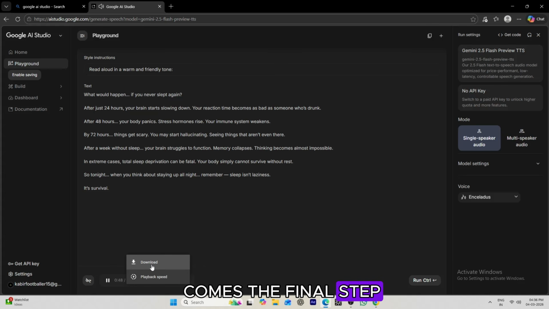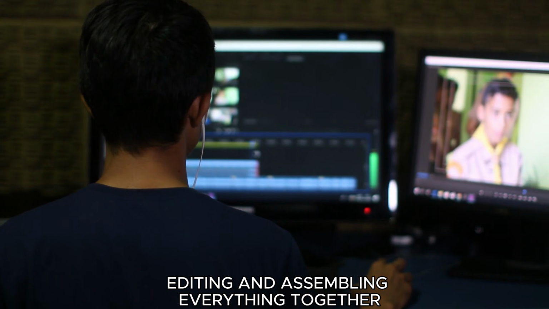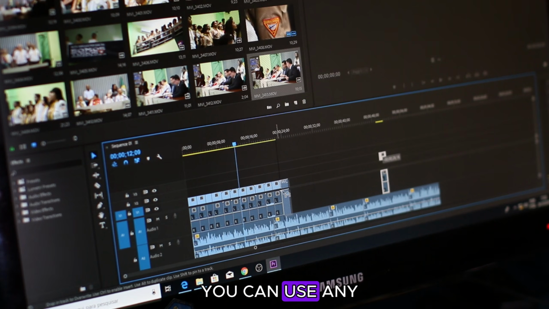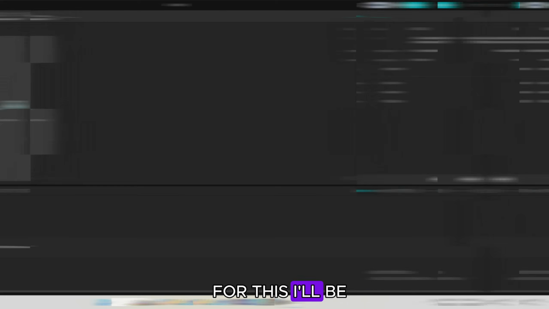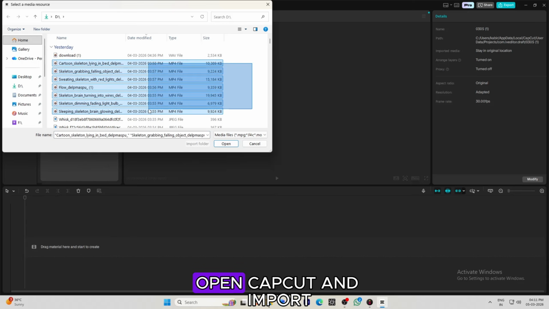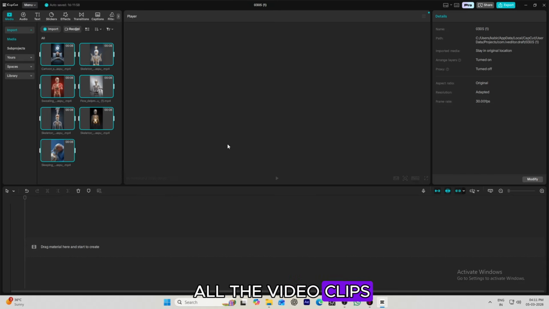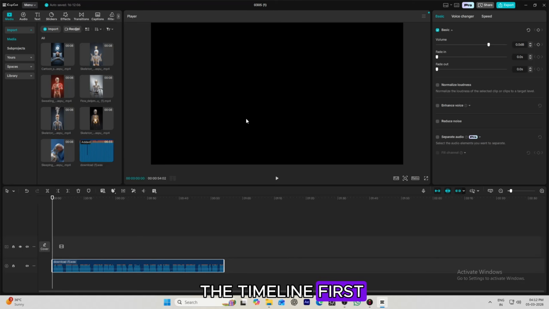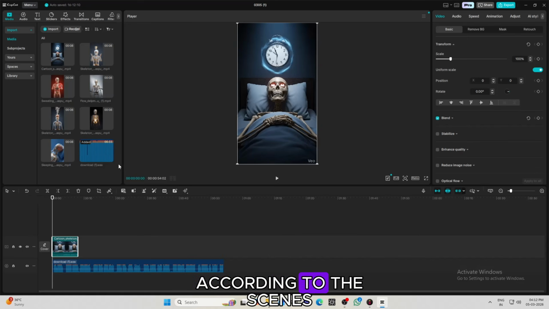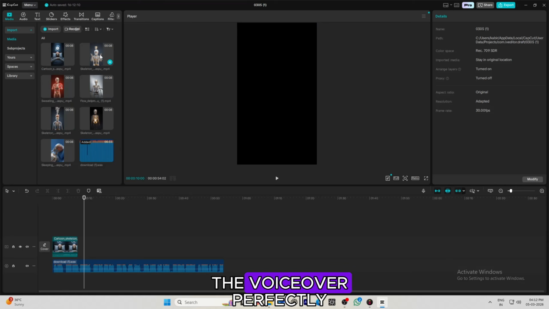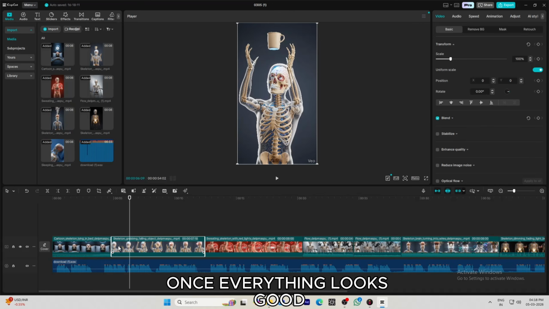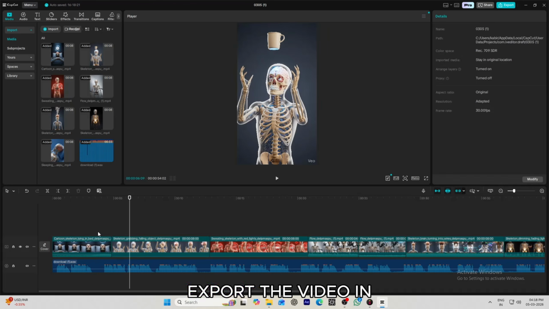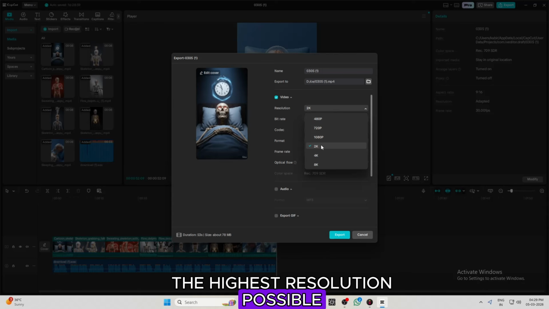Now comes the final step, editing and assembling everything together. You can use any basic video editor for this. I'll be using CapCut. Open CapCut and import all the video clips along with the voiceover. Drag the voiceover onto the timeline first, then listen to the narration, and start placing the video clips according to the scenes so that they match the voiceover perfectly. Once everything looks good and synced properly, export the video in the highest resolution possible.